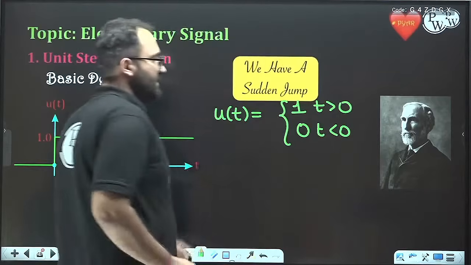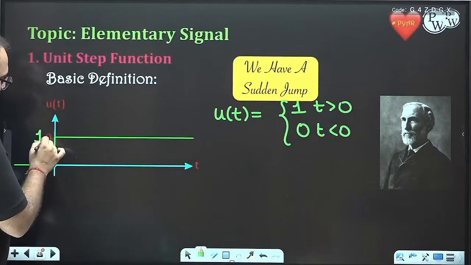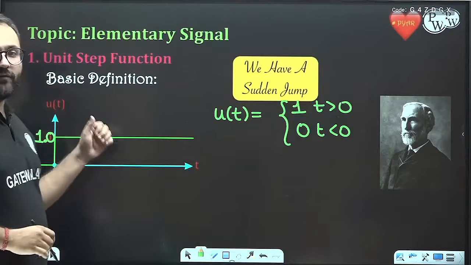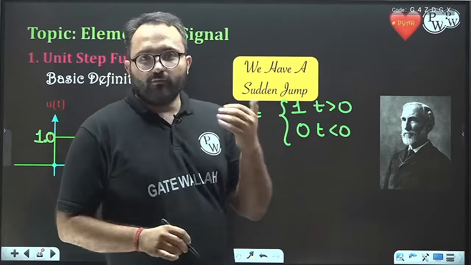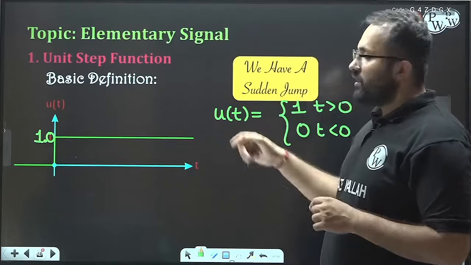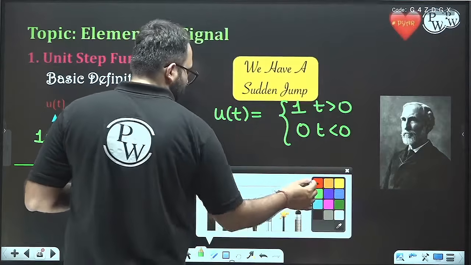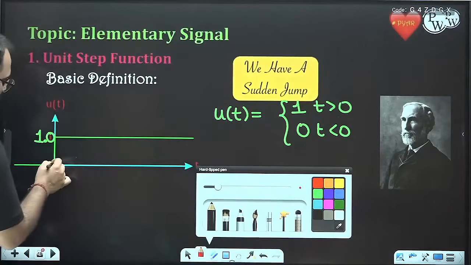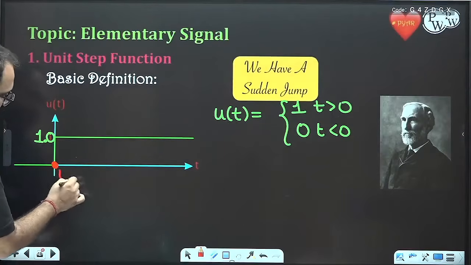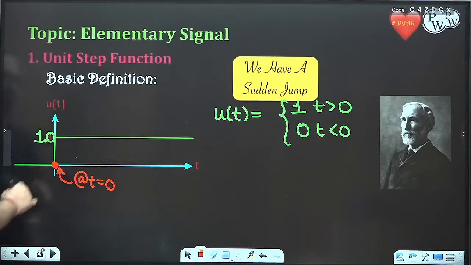When we draw it, we get a figure like this: it is 0 for t less than 0 and 1 for t greater than 0. We can also see that at t equal to 0, we have a discontinuity.